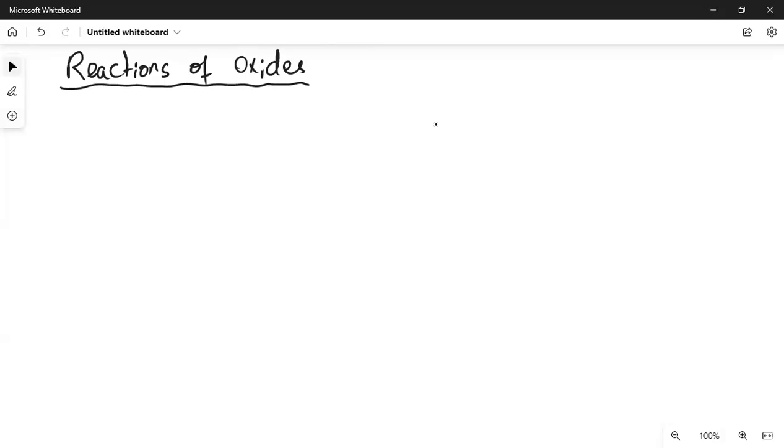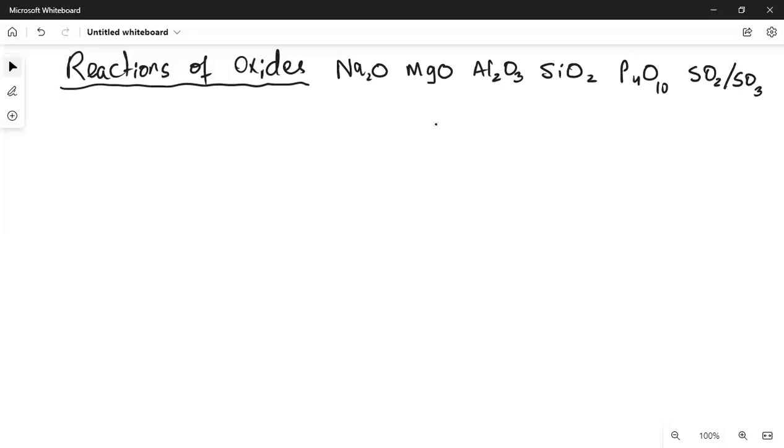So if I list those oxides here once again, we had sodium oxide, magnesium oxide, aluminum oxide, silicon dioxide, phosphorus oxide, and sulfur dioxide or sulfur trioxide. They both have same reactions, slightly different products. So these are the oxides of third period elements और इनके हमने reactions पढ़ने हैं.